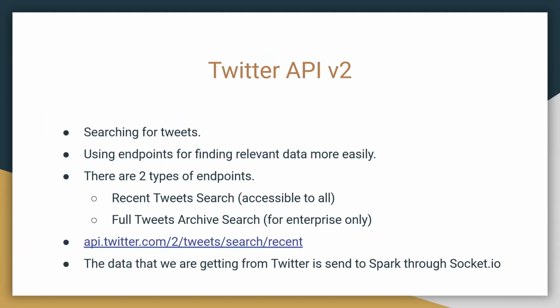So from here on, I will be explaining about Twitter API version 2. So basically, this was introduced by the end of 2020, and it was built from the ground up to be faster and have access to many new endpoints. It also comes with new features and data that can pull and analyze a lot of new functionalities that are useful for academic as well as scholarly purposes. And there are two types of endpoints: recent tweet search that is accessible to all, and full tweet archive search that is for enterprises only. Can we go to the next slide?